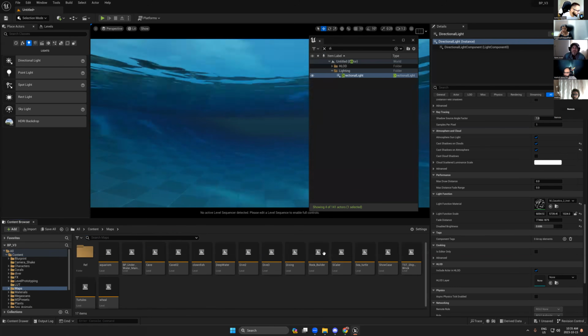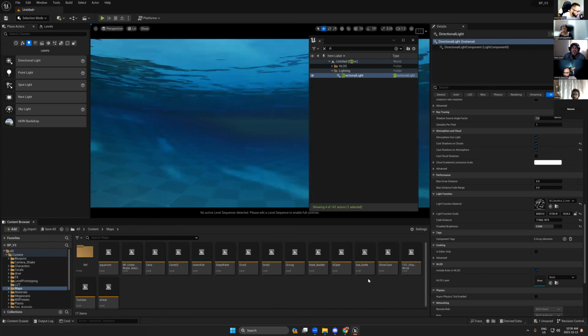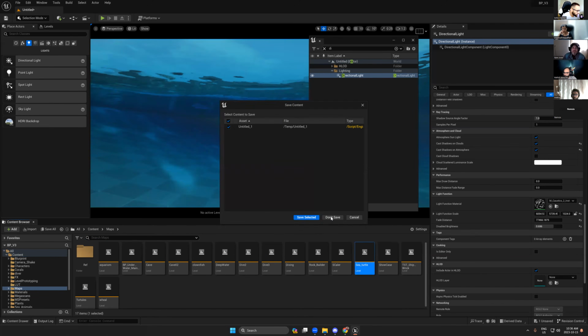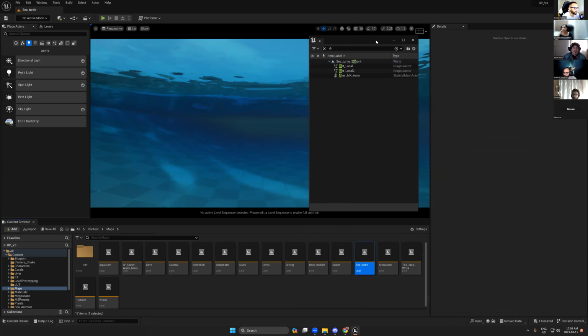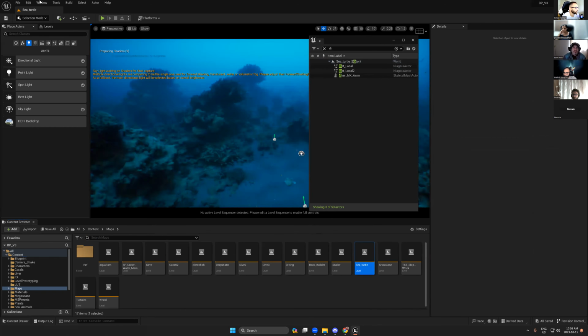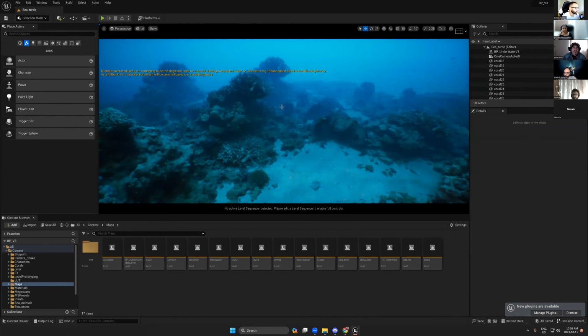I have the sea turtle map. I just need to go back to classic here.